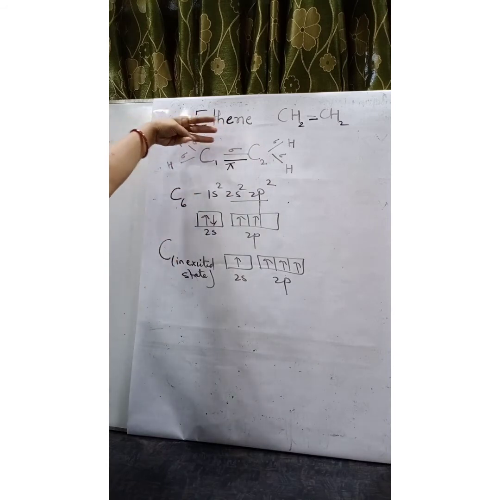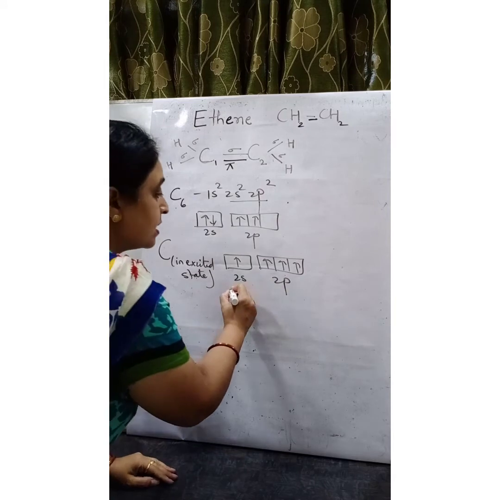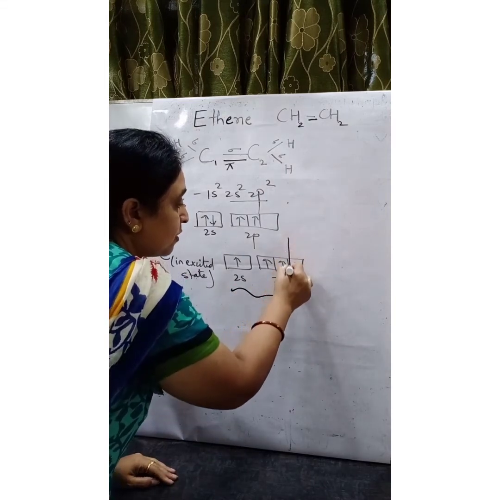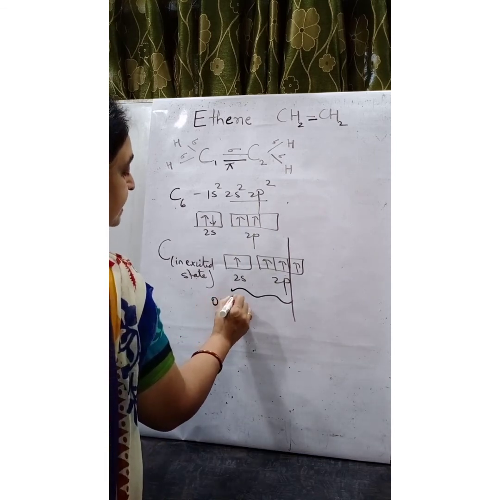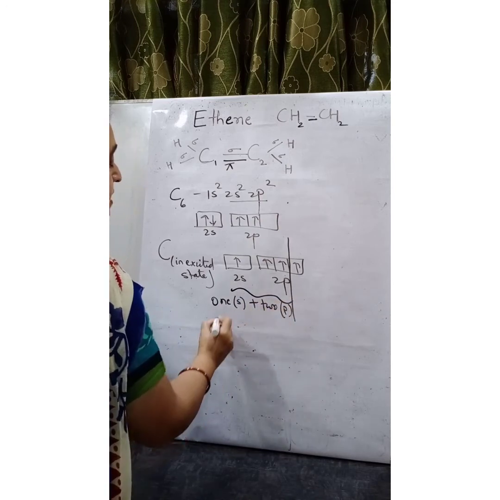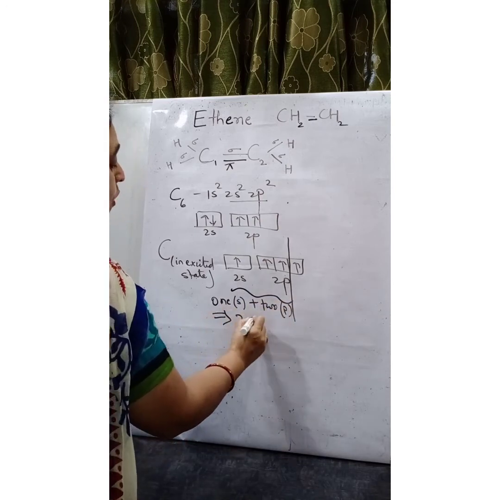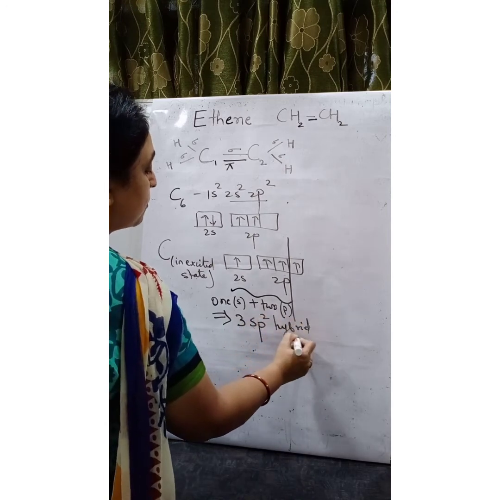So total there are 3 axial overlap. So here 3 atomic orbitals undergo mixing. 1s plus 2p orbitals, they undergo mixing to form 3 sp2 hybrid orbitals.